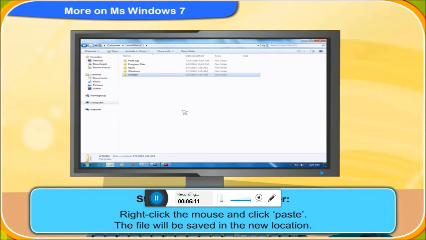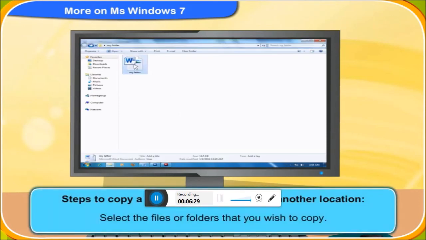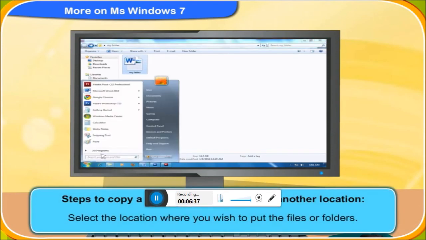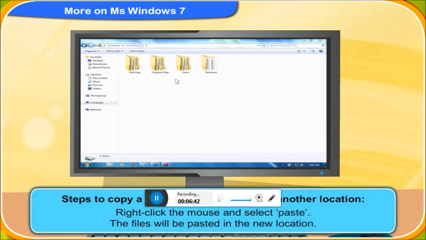Thanks! Can we copy a file or folder and paste a duplicate copy in another location? Definitely, Rennie. These are the steps to copy a file or folder and put it in another location. First, select the files or folders that you wish to copy. Right-click the mouse and click on Copy. Select the location where you wish to put the files or folders. Right-click the mouse and select Paste. The files will be pasted in the new location.